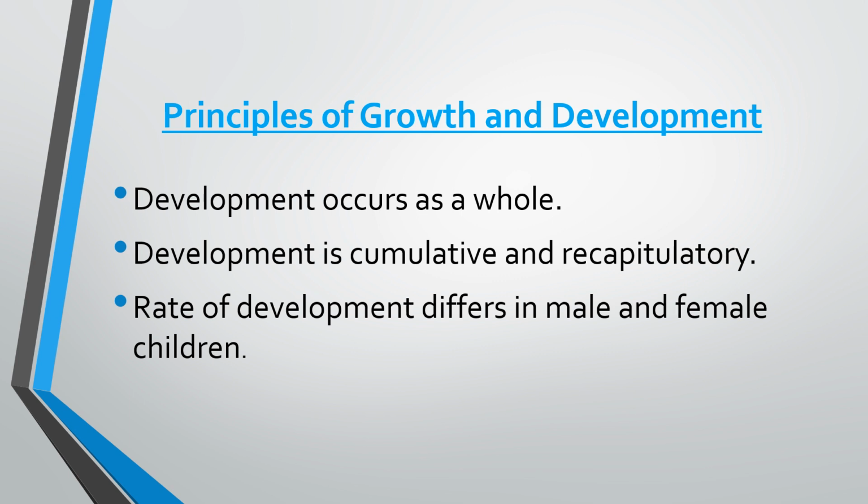The last principle is rate of development differs in male and female children. So as we can see that there is a difference in the growth rate of boys and girls. Girls mature earlier in comparison to boys, and girls are taller and heavier than boys during pre-adolescence. But by the end of adolescence, boys surpass them. तो इन द चाइल्डहुड स्टेज में जो सेम एज के गर्ल्स और बॉयज हो गर्ल और बॉय होगा तो गर्ल लुक्स टॉलर एंड हैवियर देन द बॉय, बट आफ्टर द एडोलेसेंट स्टेज द बॉय जो है वो सरपास द गर्ल्स.